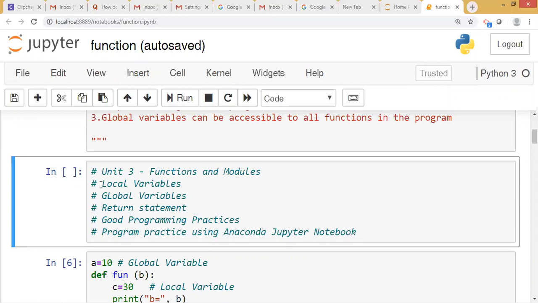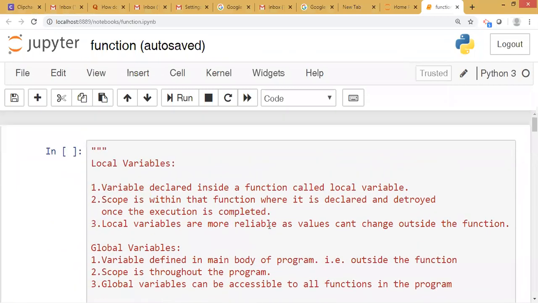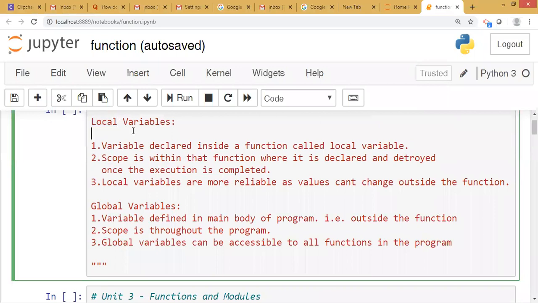Okay, so let's go to first point, that is local variables. Local variables, actually the name itself indicates local means restricted to that particular area. The variable that is declared inside a function is called local variable, and scope is within that function where it is declared.